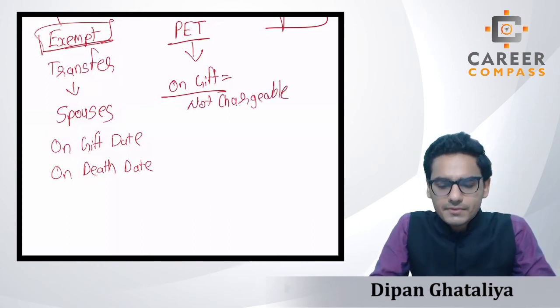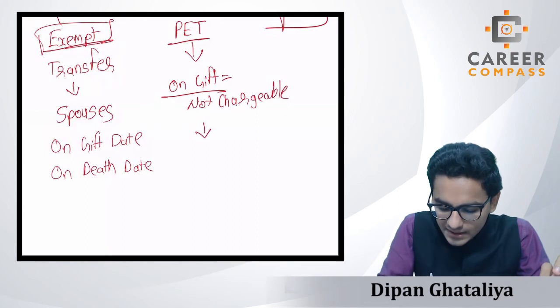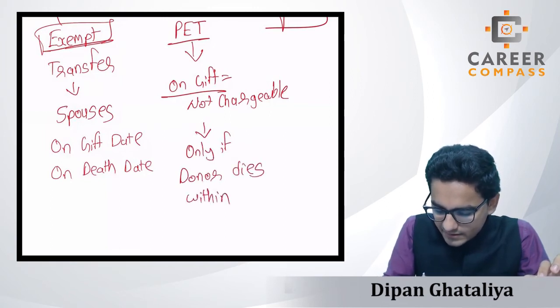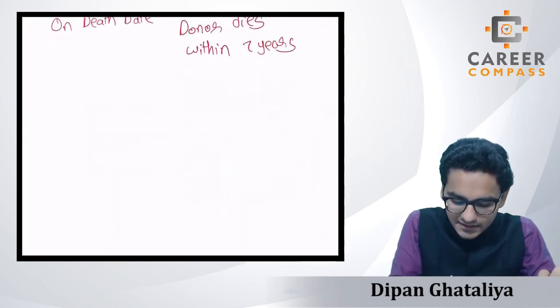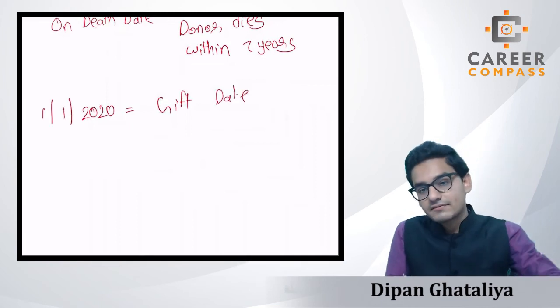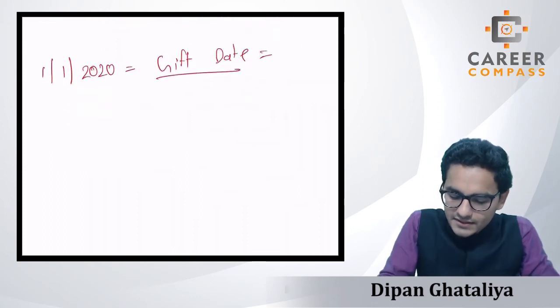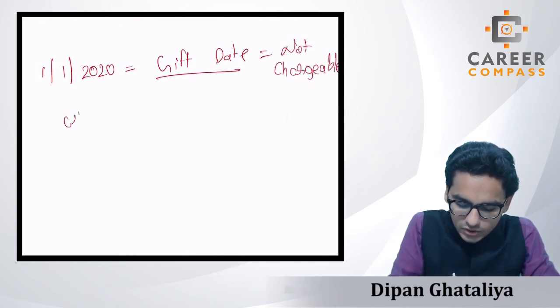Then when will it be chargeable? Students, any kind of PET you make will be chargeable only if the donor dies within 7 years. Assume that in the year 2020, 1st January, is our gift date. Then temporarily, on the gift date, it is not chargeable. Then we have to see when the donor is dying.